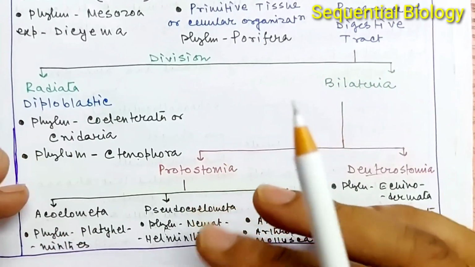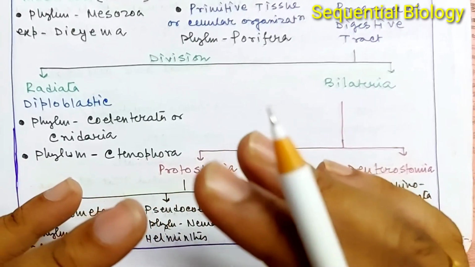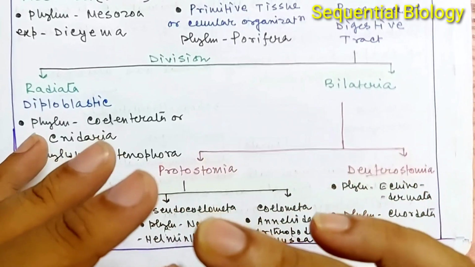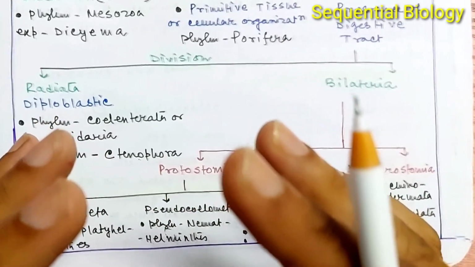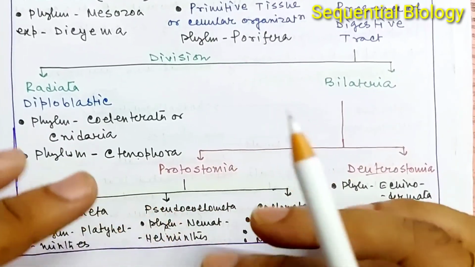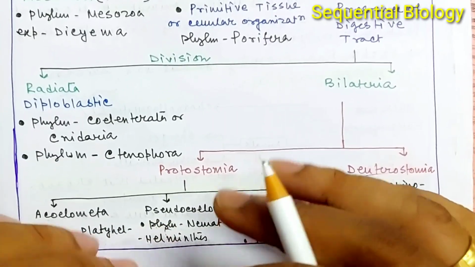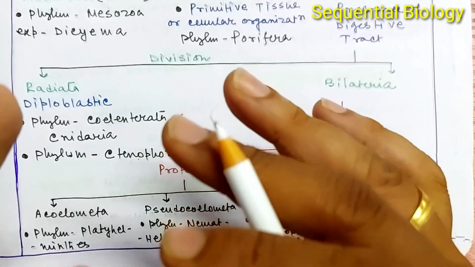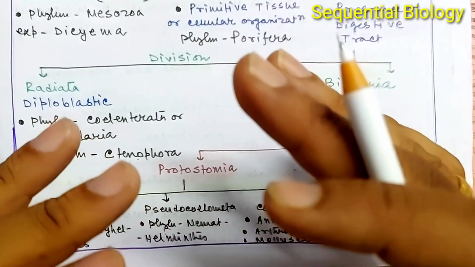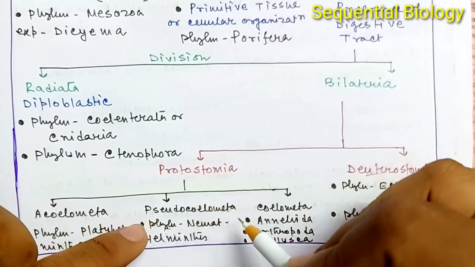Okay, so to become a true coelom, it is very important that the total body cavity be covered by mesoderm on both sides. From the outer and the inner region, it must be covered by the mesoderm. Okay, so the cavity which is covered by mesoderm from the outer side and the inner side is known as the coelomata. But the pseudocoelomata are those organisms whose body cavity is not lined by true mesoderm. Actually, the outer wall is covered by mesoderm, but the inner wall of this body cavity is covered by endoderm, and for this reason they are known as pseudocoelomata.